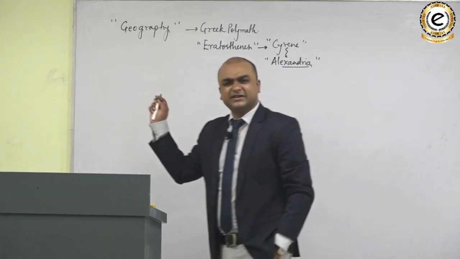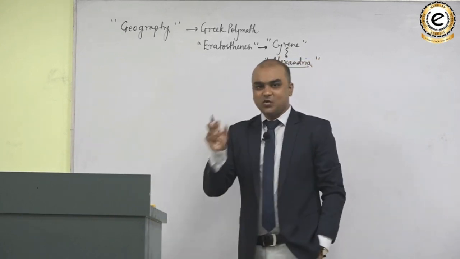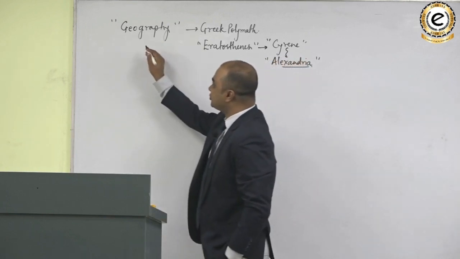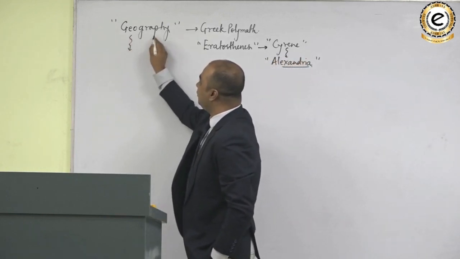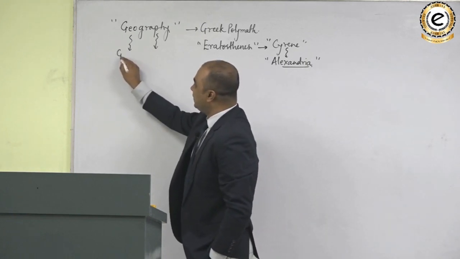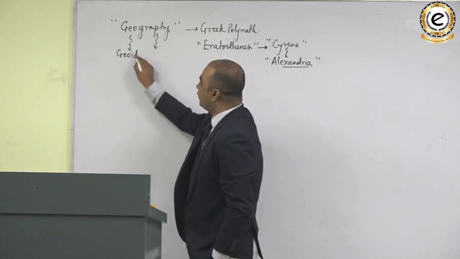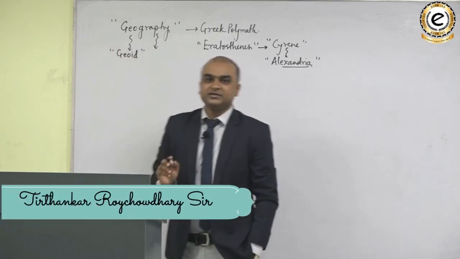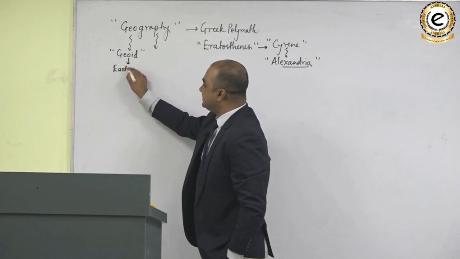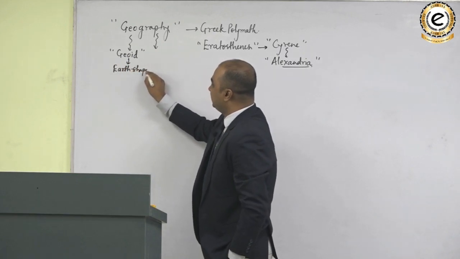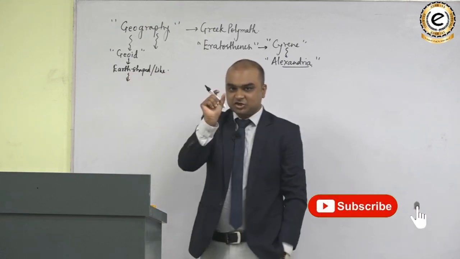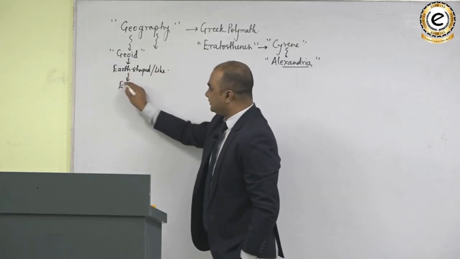And because he was a Greek, the word geography is derived from Greek words. In fact, it is a combination of two Greek words, geo and graphy. The word geo is actually a short form of the word geoid. Geoid means earth-like or earth-shaped, or we can just shorten it to earth.